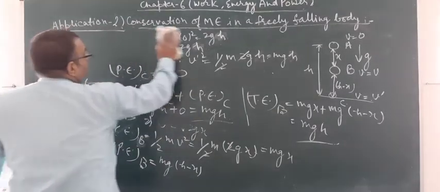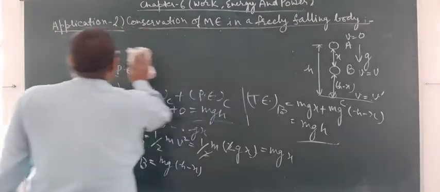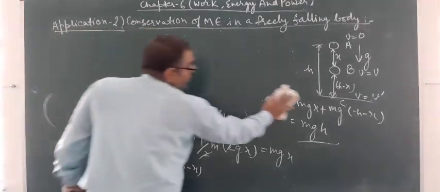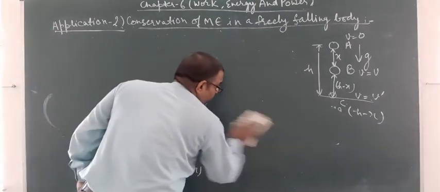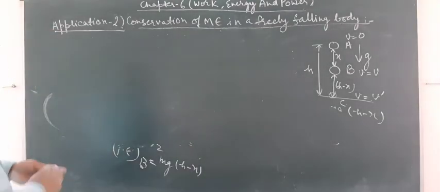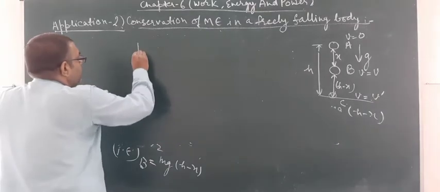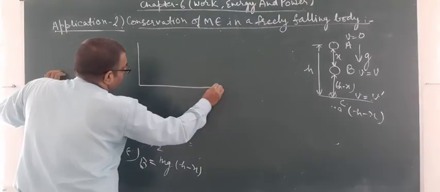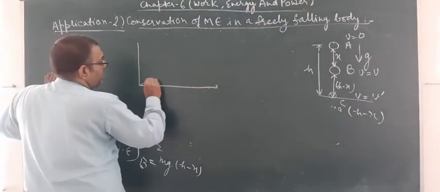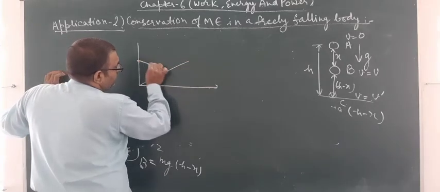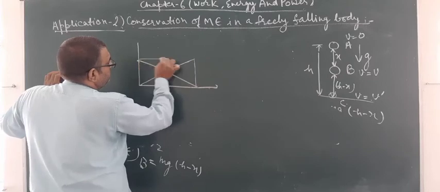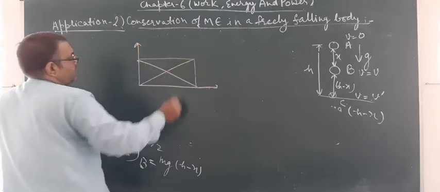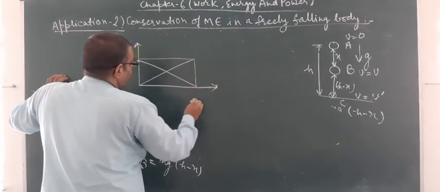Now we will discuss the graph showing the total energy in case of a freely falling body. Look at here, the graph will be like this.